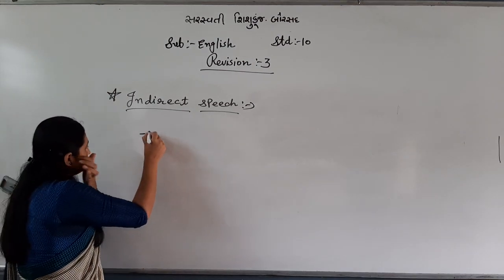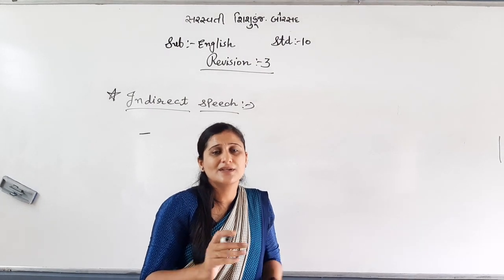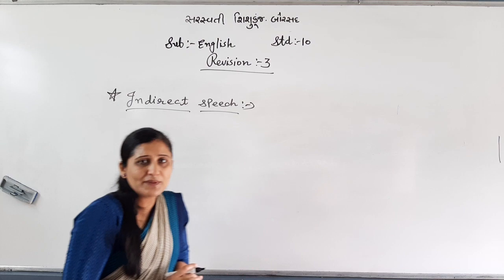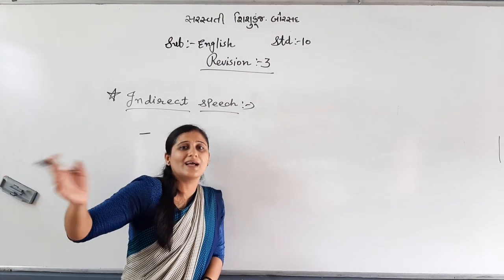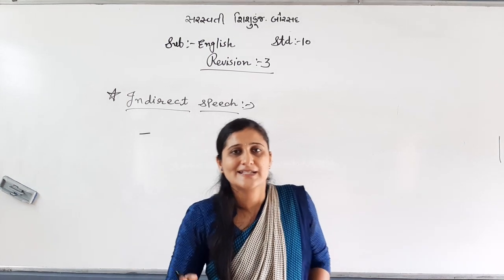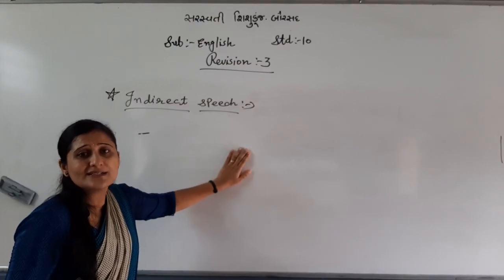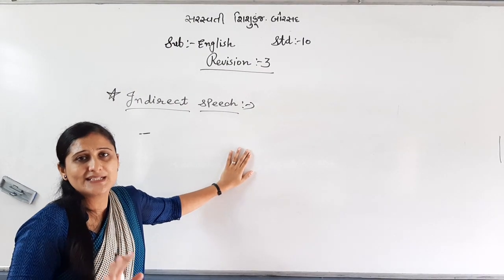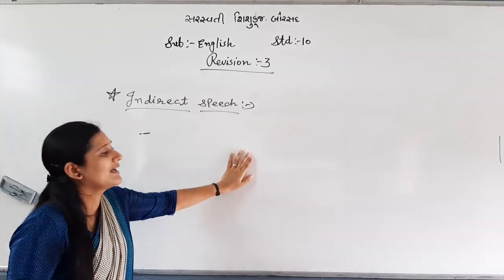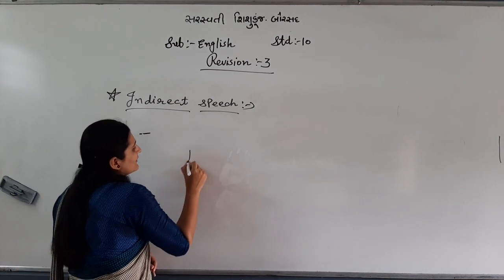First of all, if two people are talking, it is called direct speech. Properly listen, my dear students. Two people talking is called direct speech. But if a third person describes that talking to someone else, it is called indirect speech. Okay. Now, I will write one sentence. Through that sentence, I will tell you where the speaker is, where the listener is, where the reporting verb is, and where the reported speech is. Let me write one sentence.